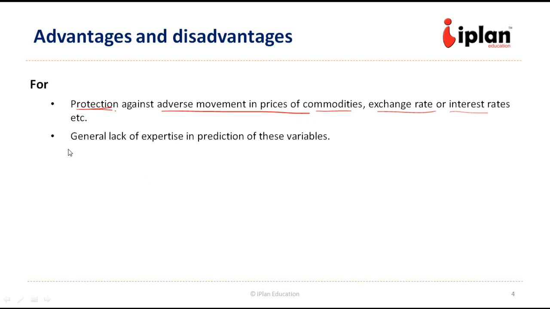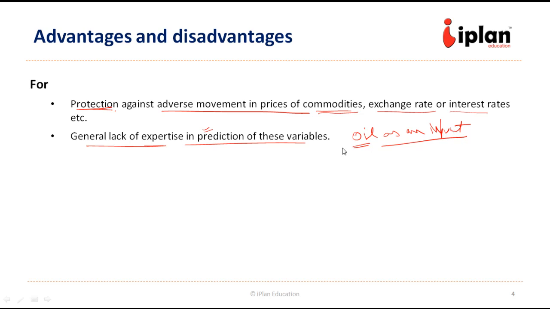The second important argument which goes in the favor of hedging is there is a general lack of expertise in prediction of these variables. For example, if the company is into certain kind of business which uses, say, oil as an input, so the company management may not have an expertise regarding the oil prices prediction because that is not the core business of the company.